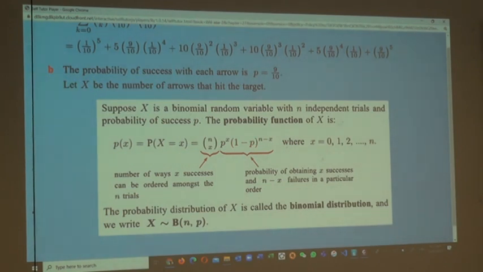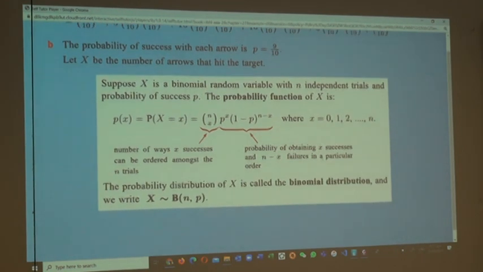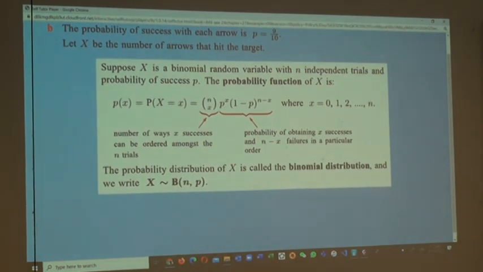So, the formula is the number of possible outcomes with x successes times the probability for each of those outcomes times the probability for n minus x failures. This gives the total probability of obtaining x successes. In this particular example, the probability of success with each trial is 9/10, so the probability of failure is 1/10.